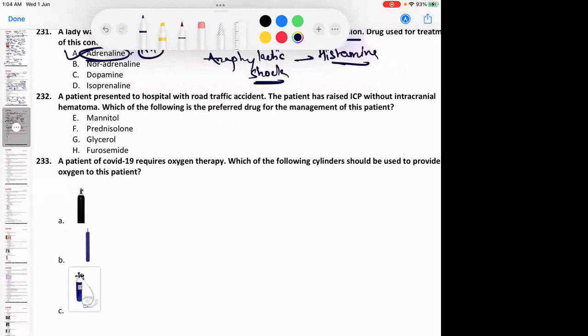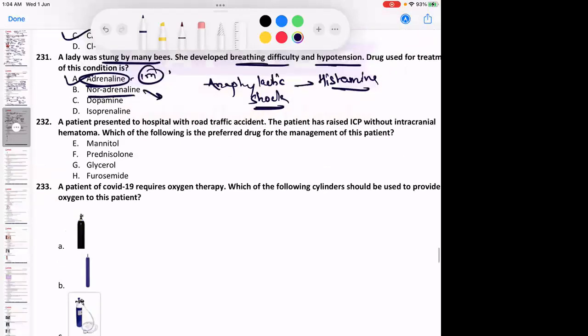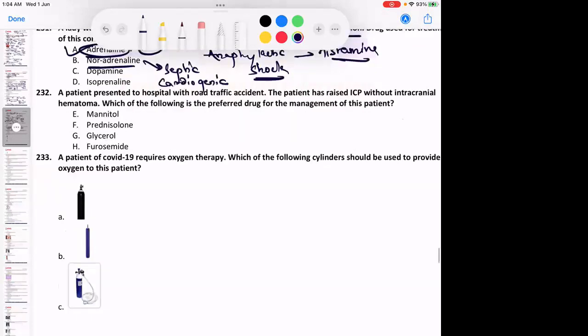Next one, yaad rakhna, noradrenaline or norepinephrine is used for two types of shocks. Please remember, it is the drug of choice for septic shock and cardiogenic shock. No issues with the septic shock. Most definitive is definitely antibiotics, but the drug of choice is noradrenaline.